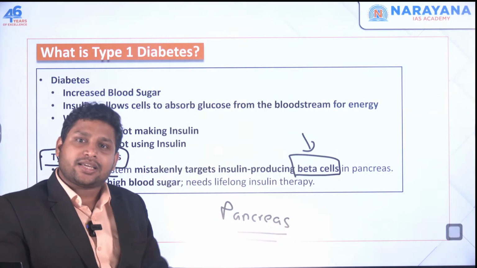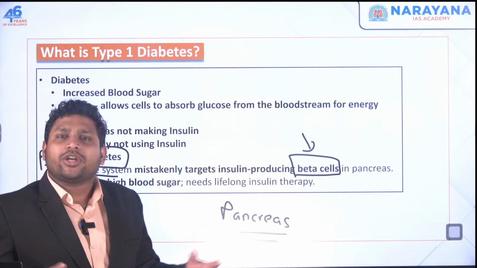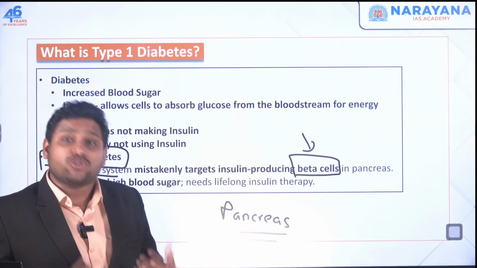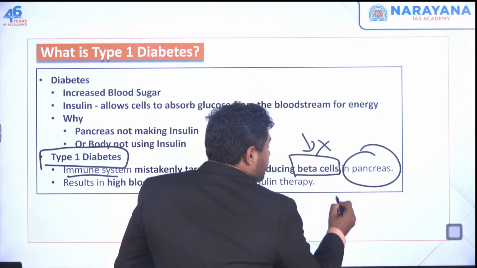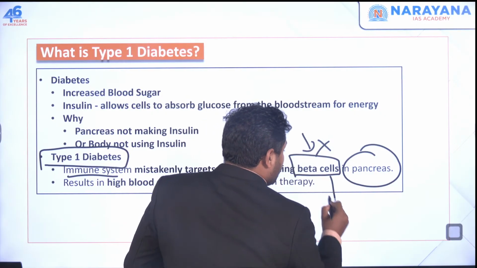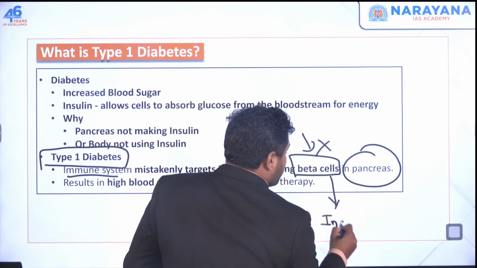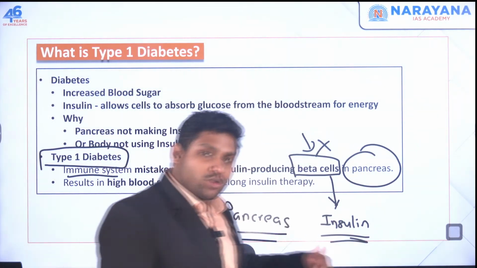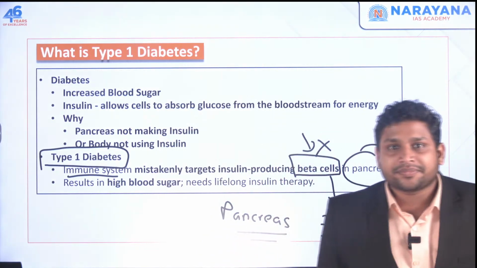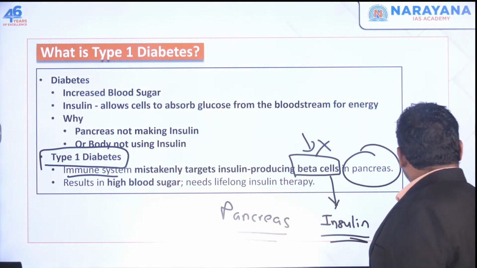So if beta cells are killed, nobody is going to make this insulin. If beta cells die in the pancreas, then insulin production will not take place in your body. And if there is no insulin, then you become diabetic, right? Your sugar level will increase.